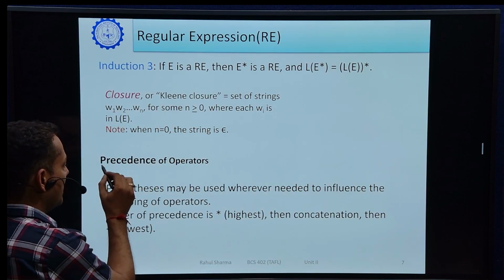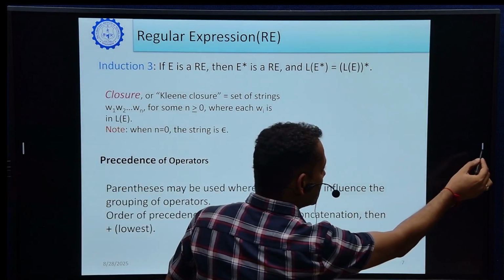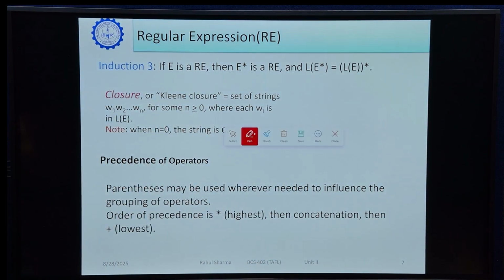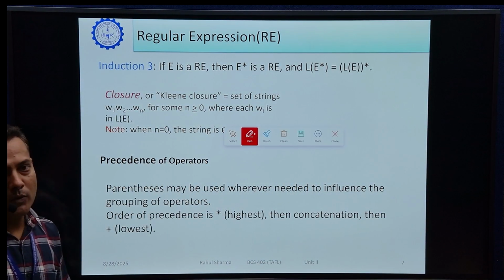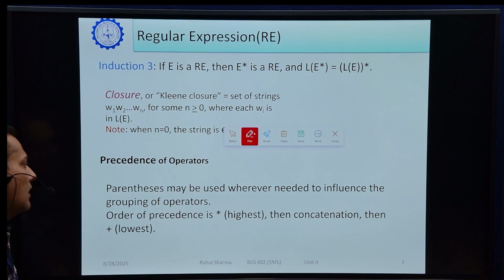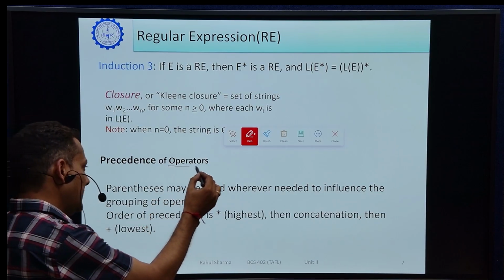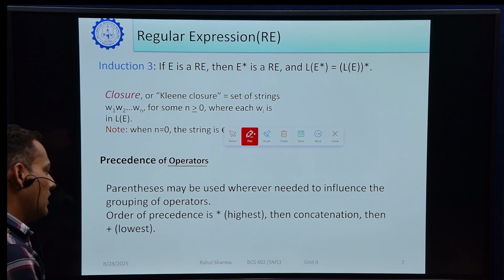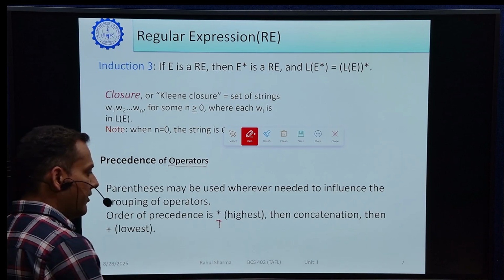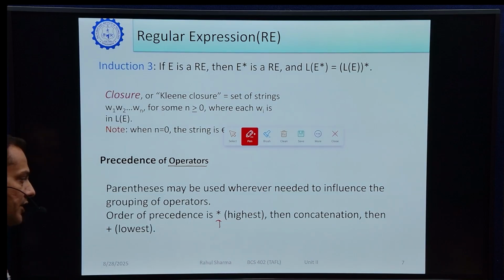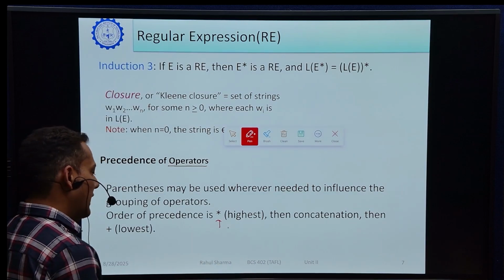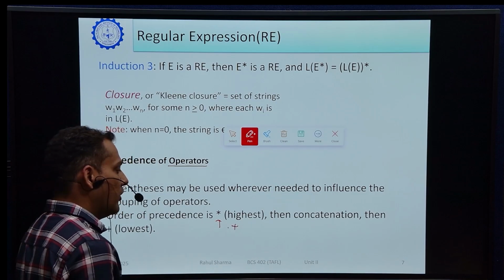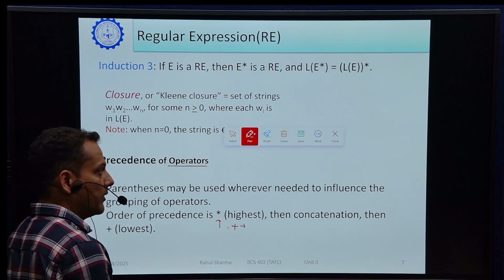So the important part of regular expressions is the precedence of operators. As in mathematics we study the BODMAS formula, similarly here there is a precedence of the operators we have studied. Highest precedence is star. Kleene closure has the highest priority, then concatenation, which is represented with the dot, and the lowest priority is plus, which represents the union operator.